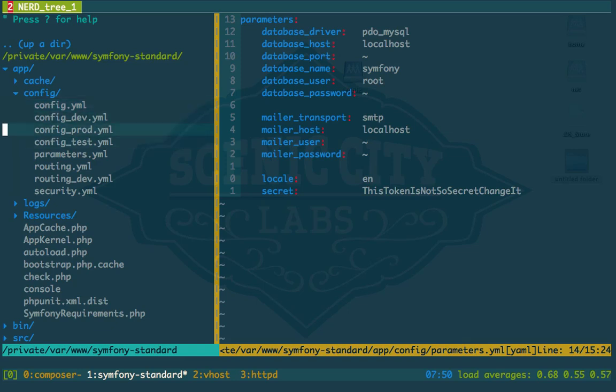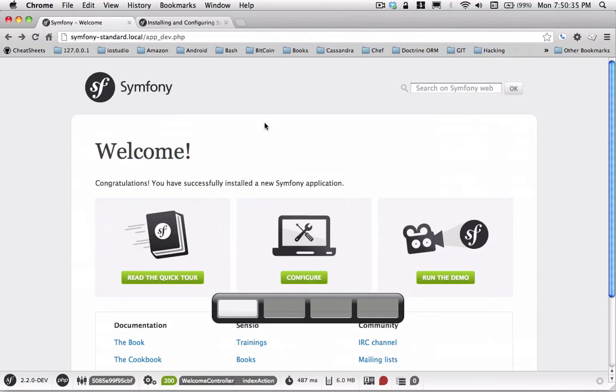You have a bunch of different configuration files. The way that they're set up is config_dev. That's your development environment, which translates to this file, app_dev.